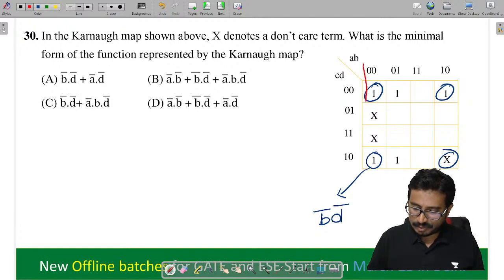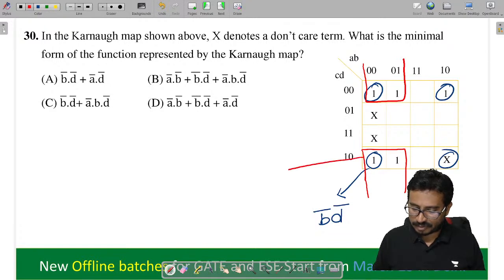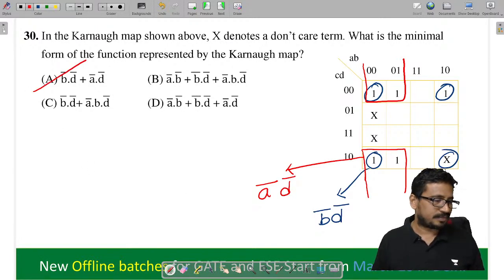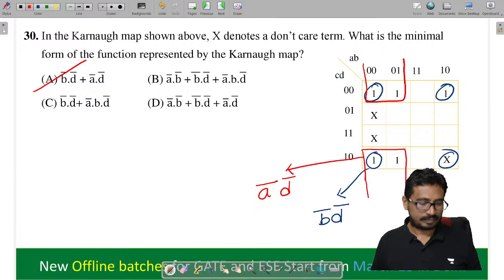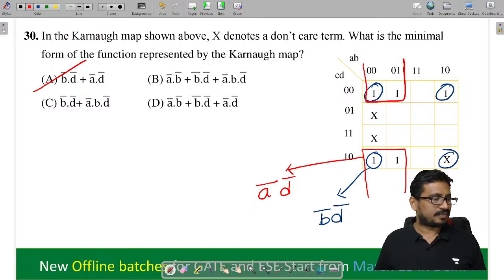Next, what else we can do here? This thing and this thing. Right, from here what will you get? Tell me. This quad. So from here we get A bar. So then what else now here? D bar. So tell me the option here, which is equal to A. Fine. Done?